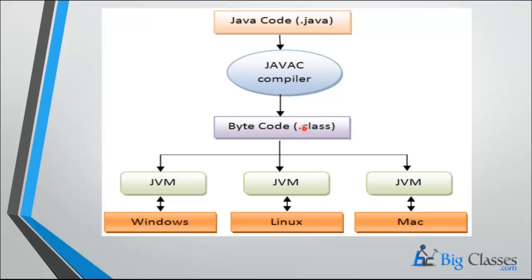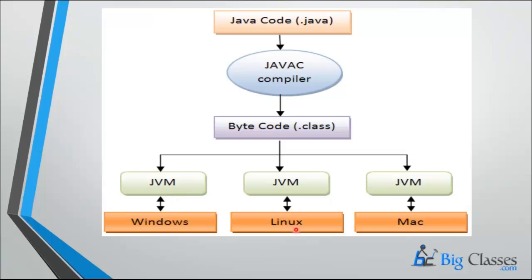Compilation gives bytecode, and for the bytecode we have the .class extension. And see the last picture. We have a Windows operating system, Linux operating system, and a Mac. And one mediator is there, that is the JVM. Actually, the JVM is an interpreter. Because of the JVM only, Java gets the nature called platform independent.